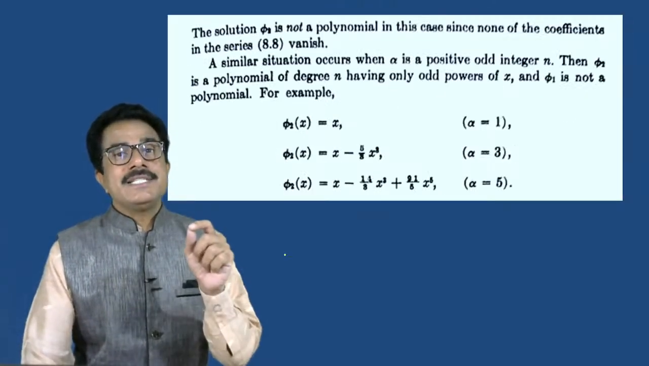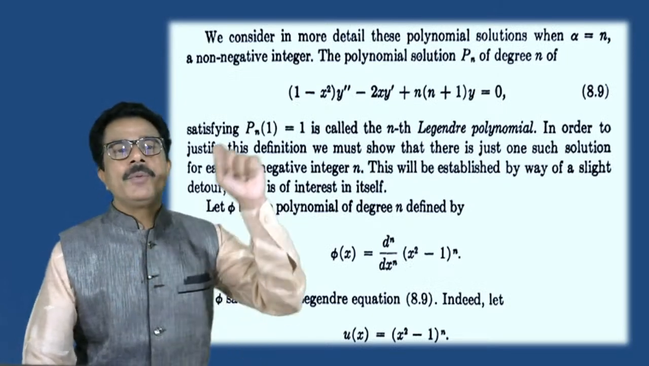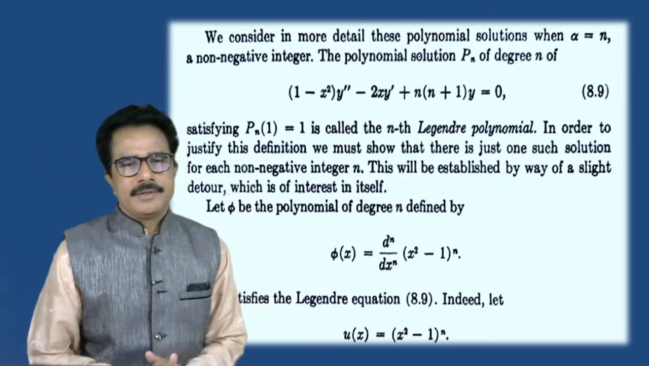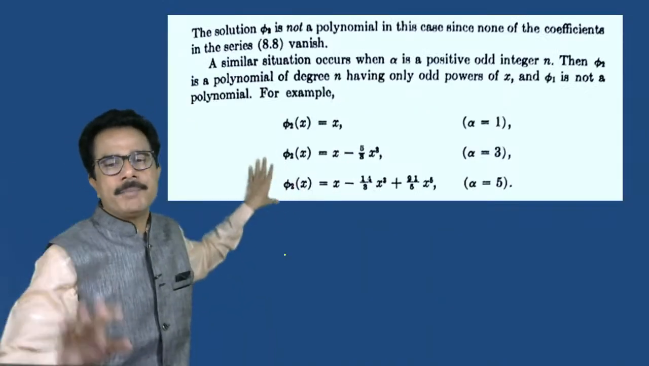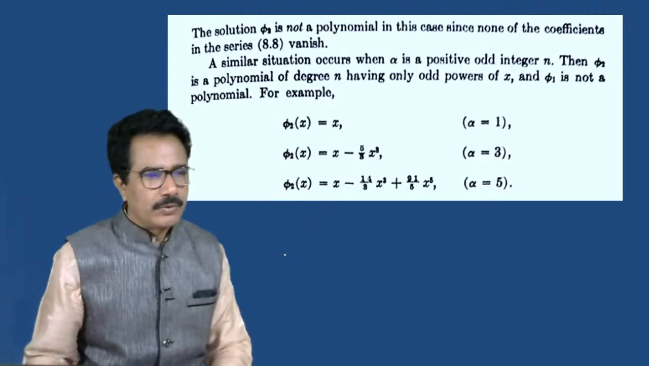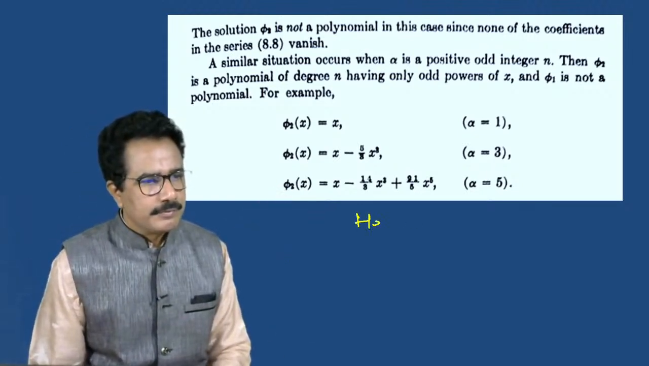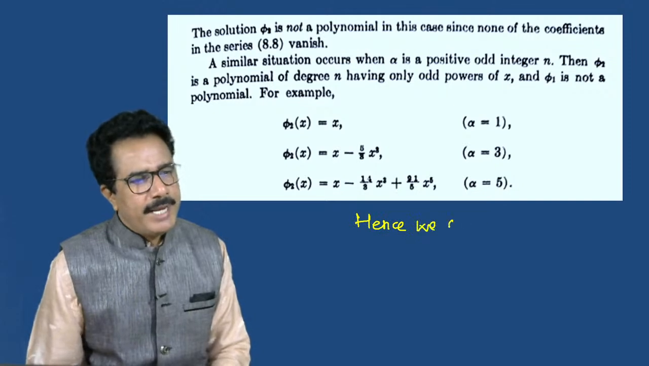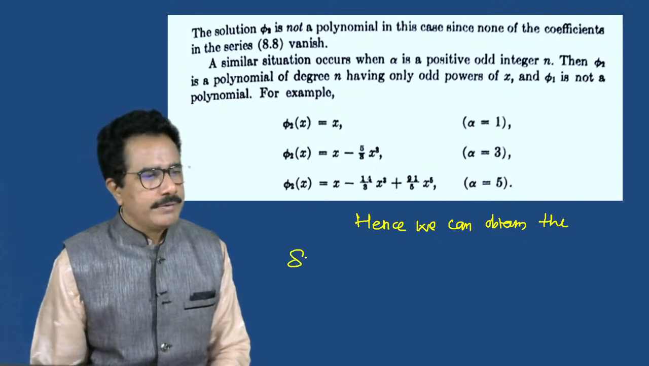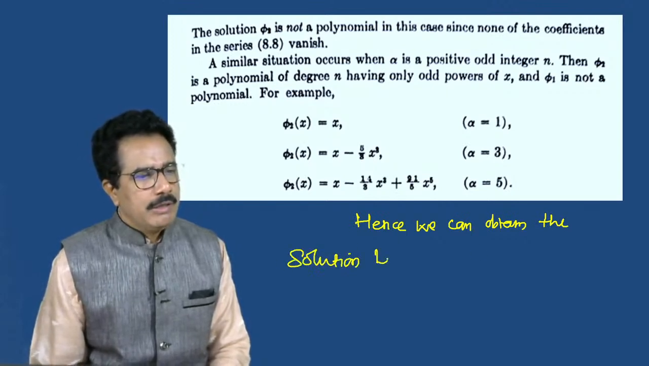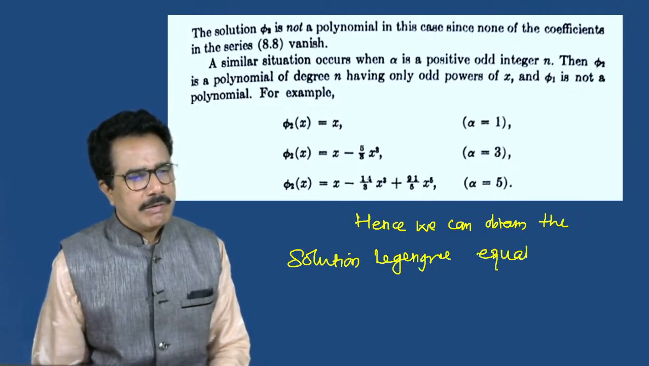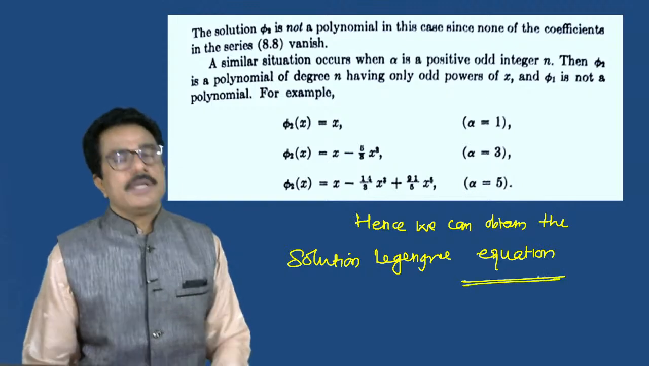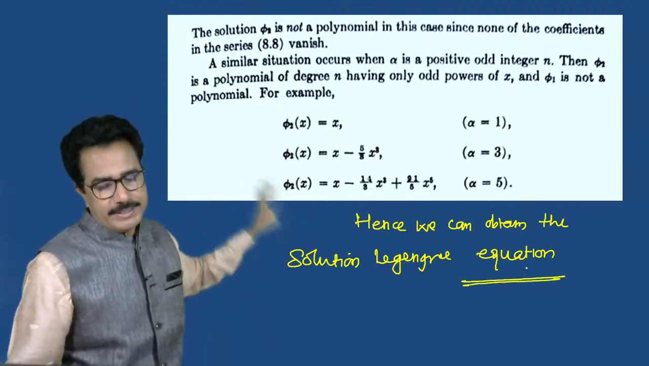Now we shall consider a particular example. If we put alpha is equals to n. आता हे मात्र इथपर्यंत कंप्लीट आहे, सोल्युशन हे संपत आहे इथं. This is the end, hence proved. Hence we can obtain the solution of Legendre equation. See this, we can obtain the solution of Legendre equation.